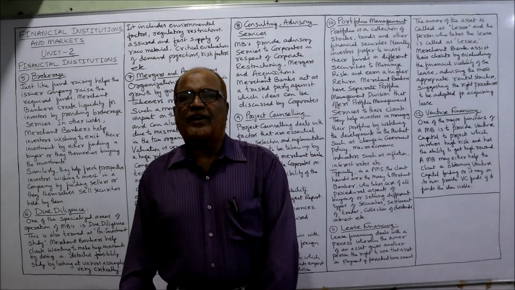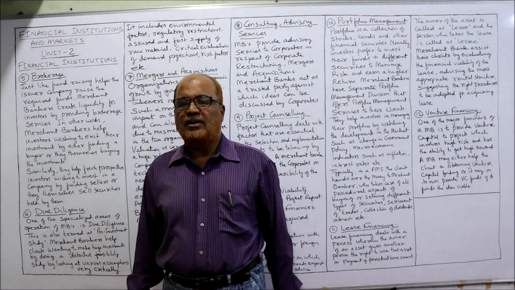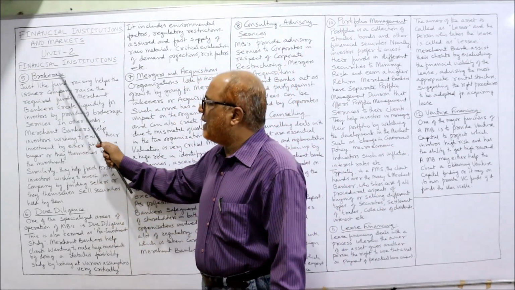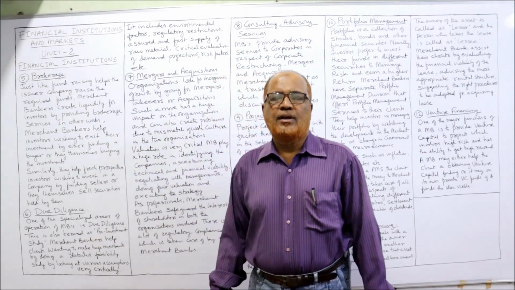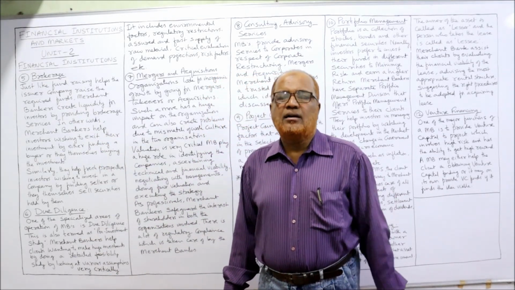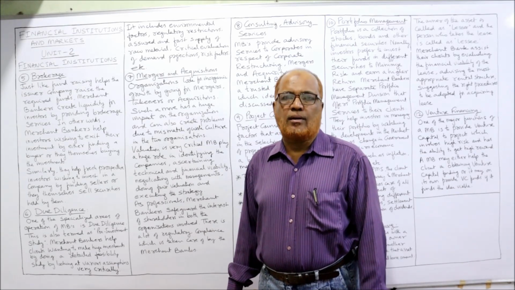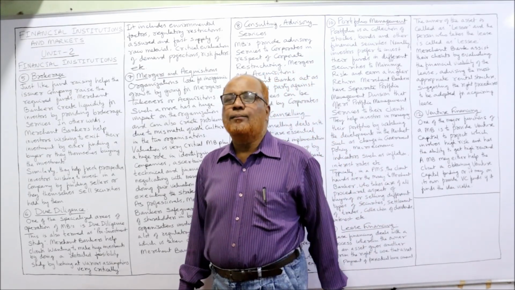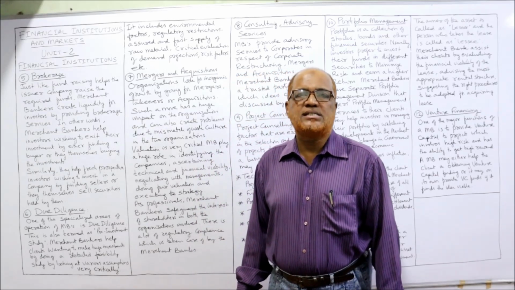Now, the fifth function. 4 functions we have already explained in the last video. The fifth function of a merchant bank is brokerage. That means the merchant bank will act as a broker, not only for the issuer company, but also for the investors.